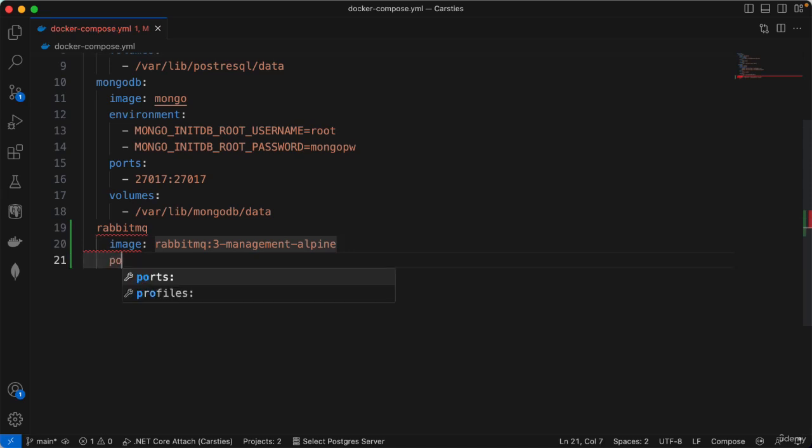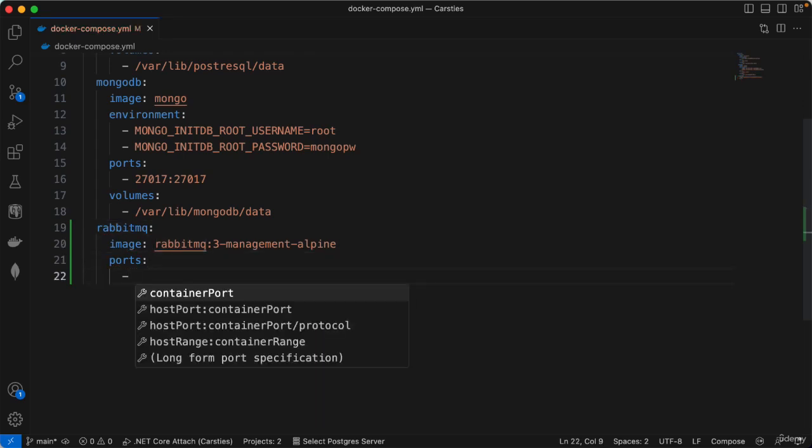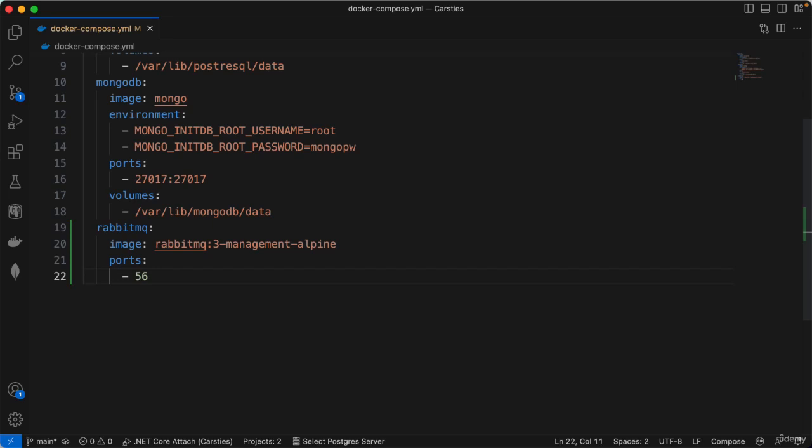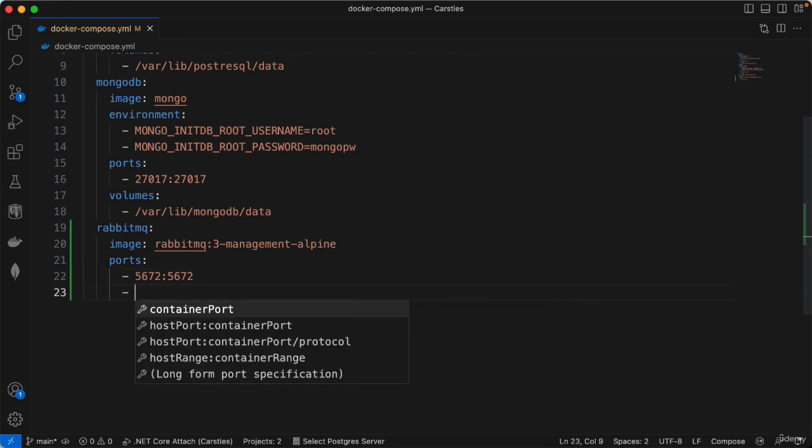And we're going to specify the ports, and I'm missing a colon, that's why I'm getting some red squiggles here. The port that RabbitMQ runs on by default is 5672, and we'll use that for the external port and the internal port. We also need to give this an additional port so that we can access the management service, which we can access in a browser for RabbitMQ as well.